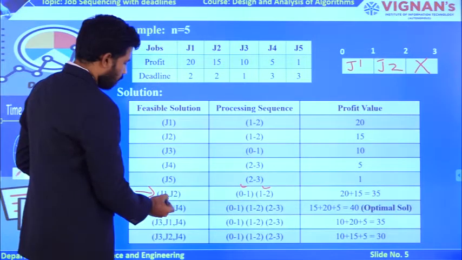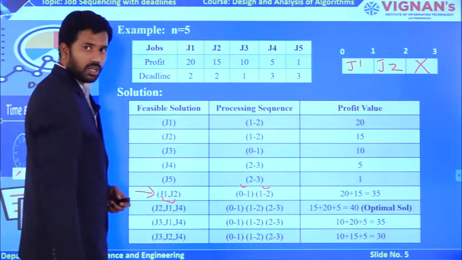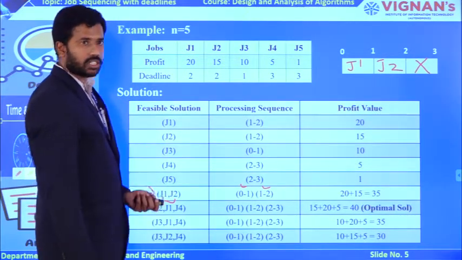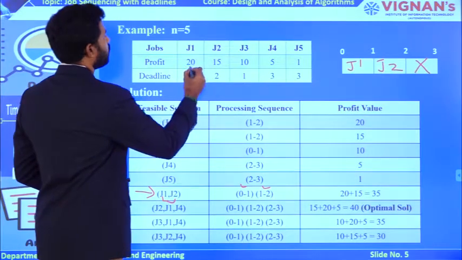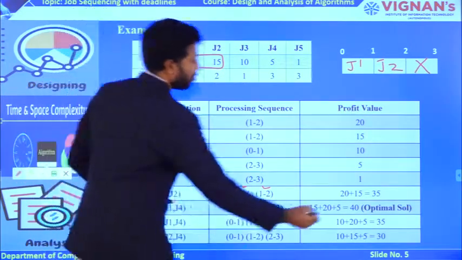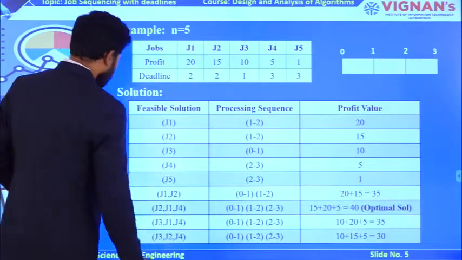So if it is possible to execute the jobs in this sequence with your single CPU, ultimately you will have the capability to get the profit 20 plus 15, which is 35. Now coming to the next sequence.